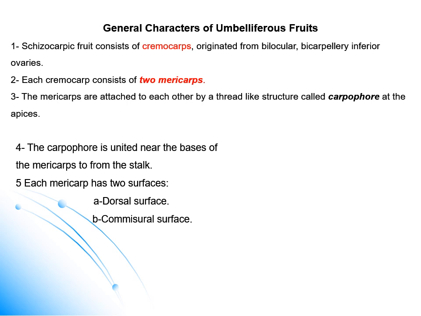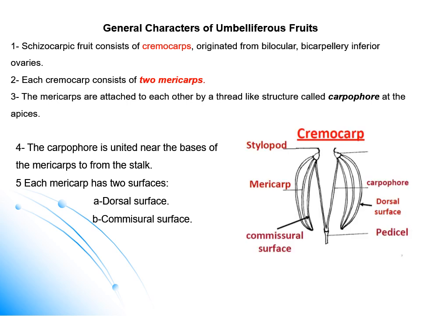The mericarps are attached to each other by a thread-like structure known as the carpophore. The carpophore arises at the upper part of the mericarps and unites at the base, forming one structure at the base or the stalk. Each mericarp bears 5 primary ridges on the dorsal surface, which are prominent.